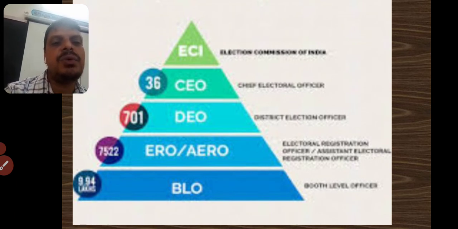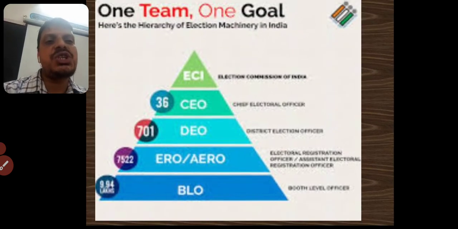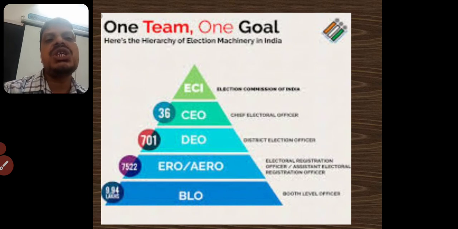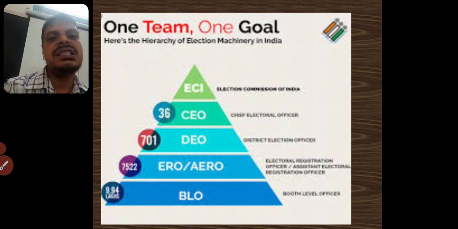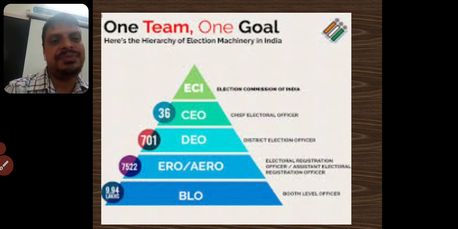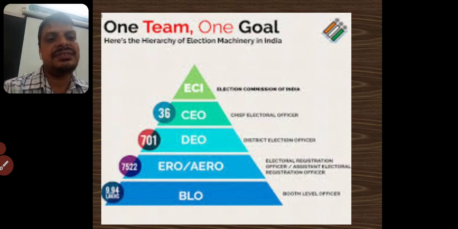ERO and AERO we find at mandal level. So this is the structure of different levels. So one team, one goal here. Their goal is to conduct elections in a fair and smooth manner. That's one team. All these people have to work as a team in conducting elections.